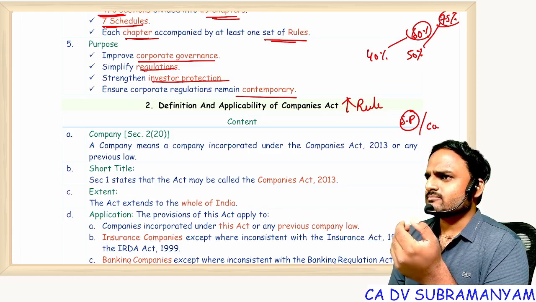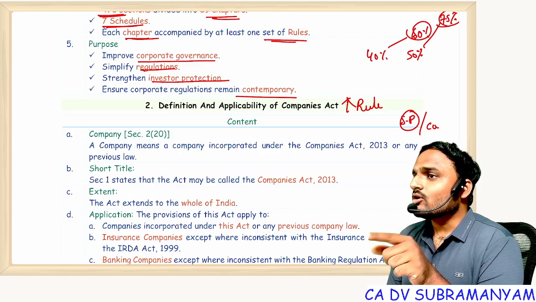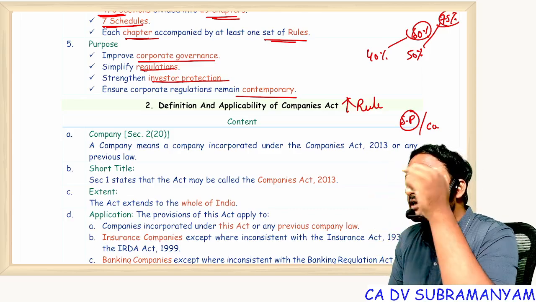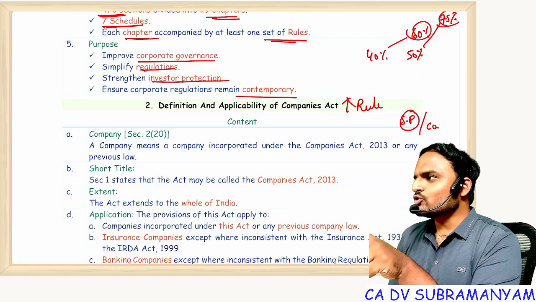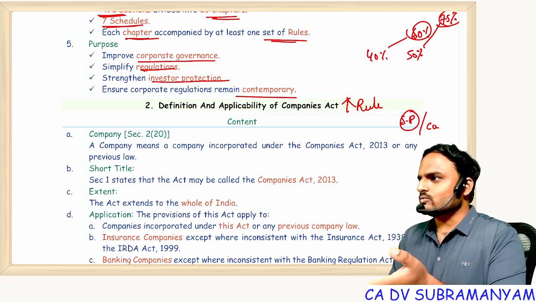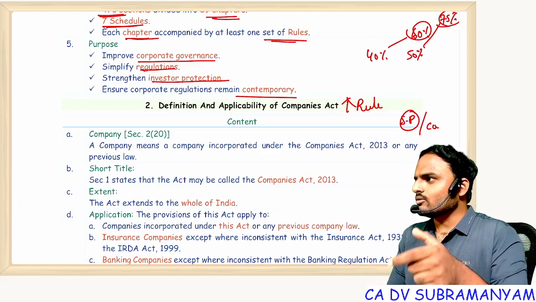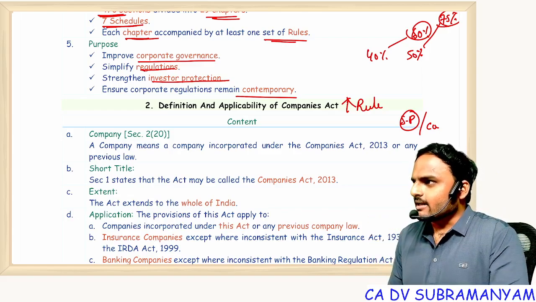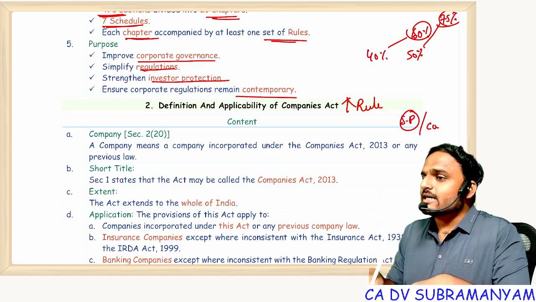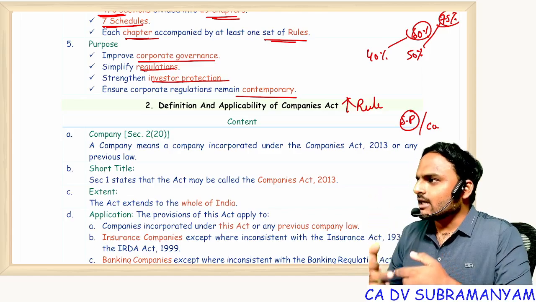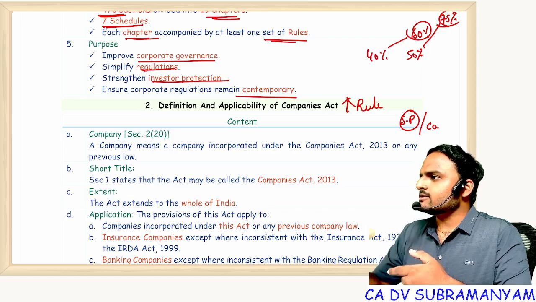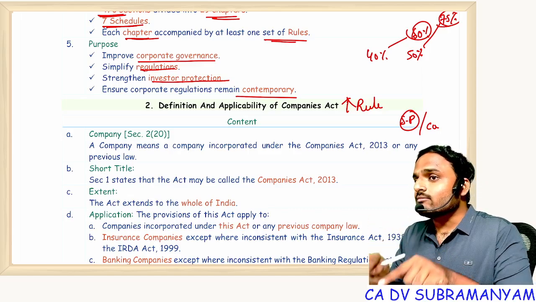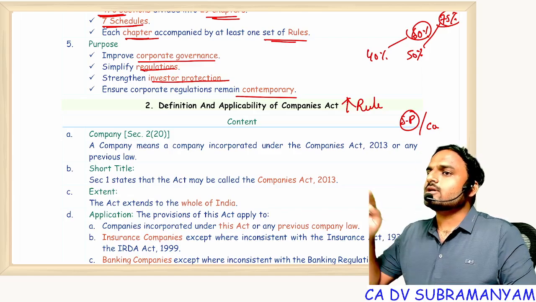Why company? Because the government has close monitoring on the company. As a sole proprietor, see, today I am teaching classes to you. Do you think the government knows about my activity? No. But if I incorporate a company, and my company is getting revenue from classes, then at the end of the year I prepare financial statements and file them with the ROC.